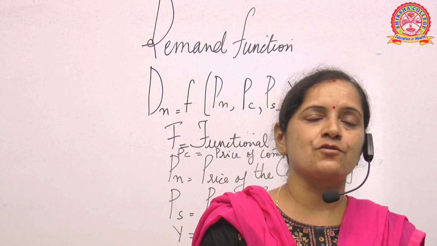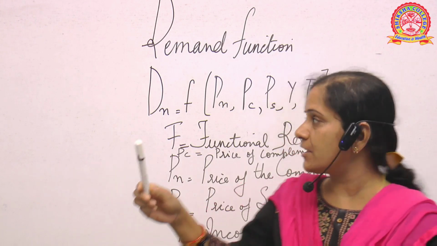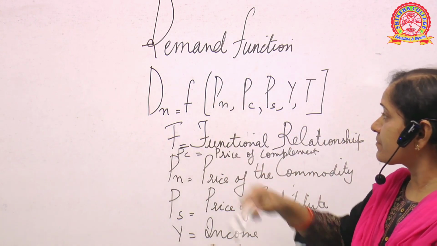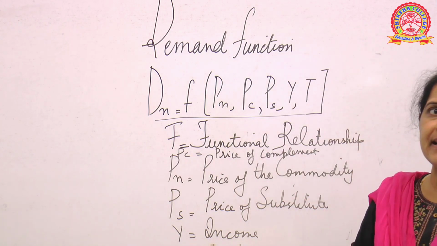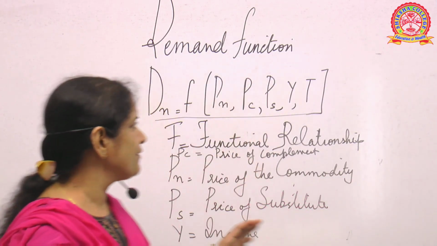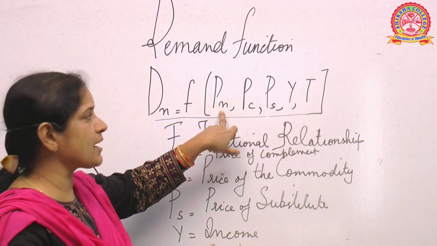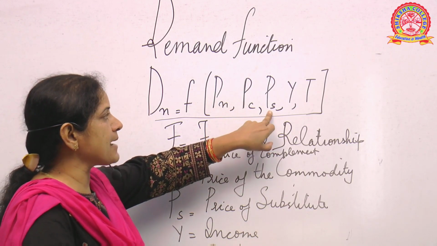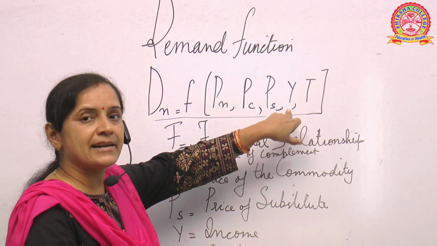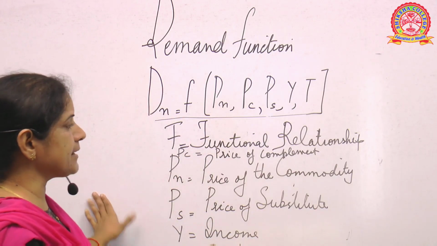Now let us discuss today in this class the demand function. As I have told you, the demand function is explained in this equation where Dn is the function of Pn, Pc, Ps, Y and T, where Pn is the price of the commodity, Pc is the price of the complementary product, Ps is the price of the substitute, Y stands for income and T stands for preference or taste. So this is the demand function.